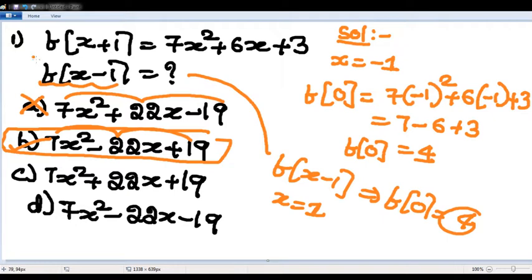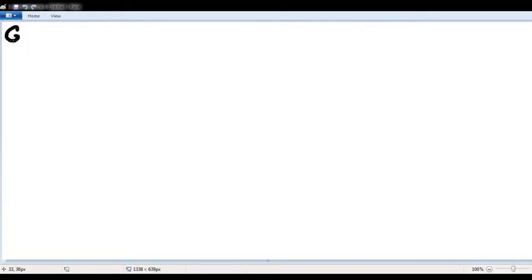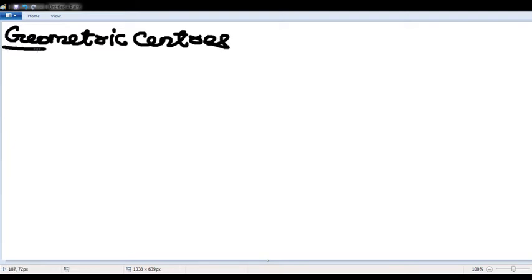Now before I discuss circles, I discussed only the geometric centers concepts. Now I will discuss problems first, so that all the varieties in geometric centers you will be able to solve. First we will solve geometric centers, then we will solve circles. One by one we will solve the questions. Close to about 15 to 18 questions we can solve.